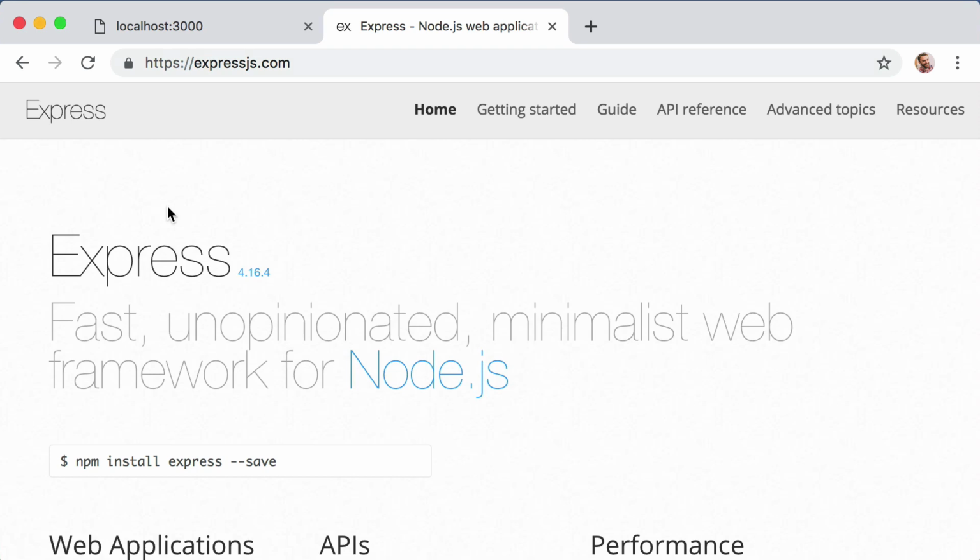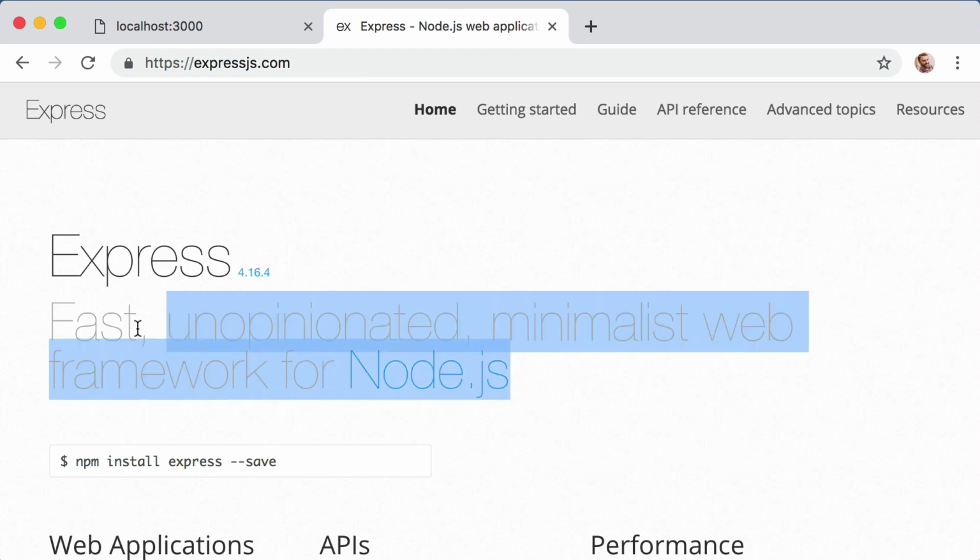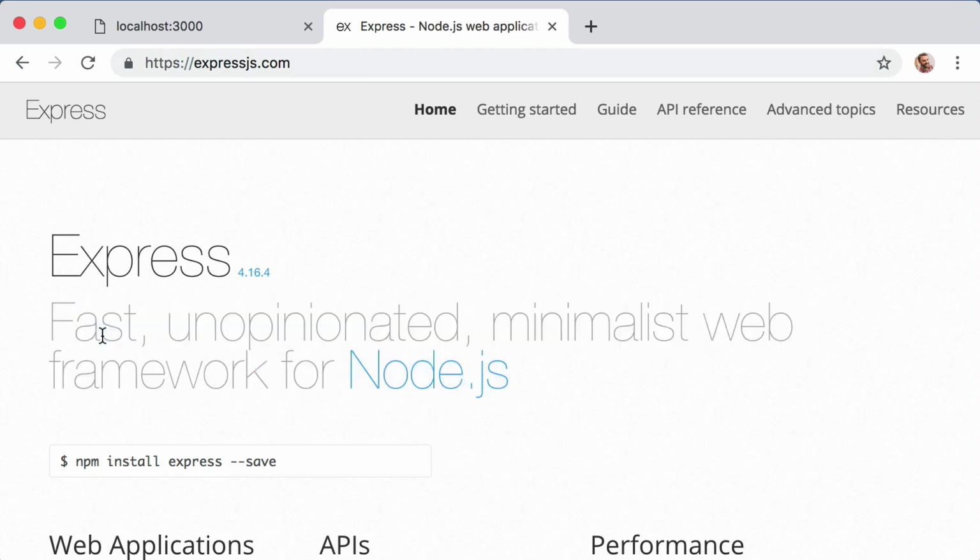So what in the world is Express? Well, let's start with their official description or slogan, and then I will explain it. So it says that Express is a fast, unopinionated, minimalist web framework for Node.js. But what does that mean in plain English? So I would say that Express is a bunch of pre-written JavaScript code for the Node environment that we can leverage. So Express takes care of 1,000 different details for us so that we can avoid reinventing the wheel and also so that we can keep our code more organized.